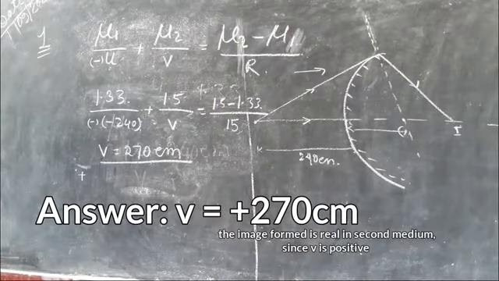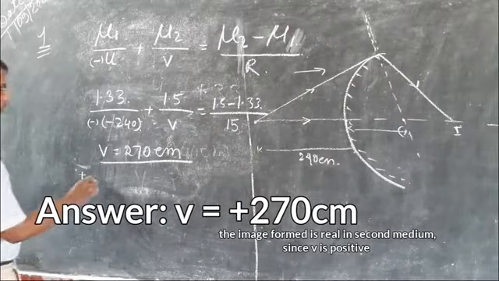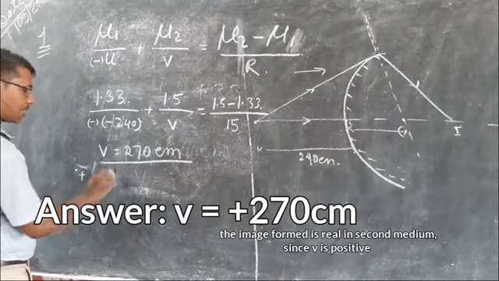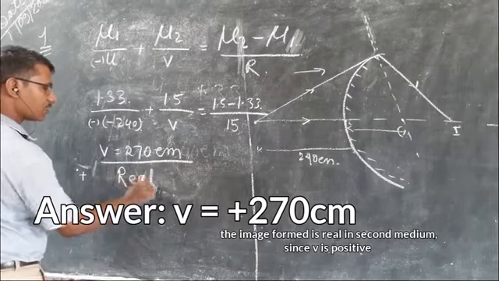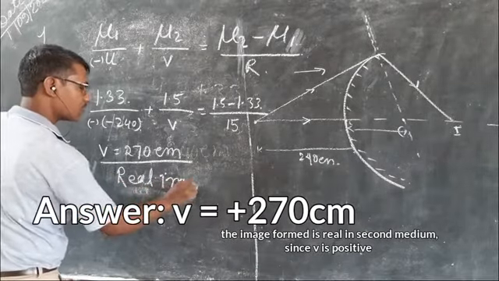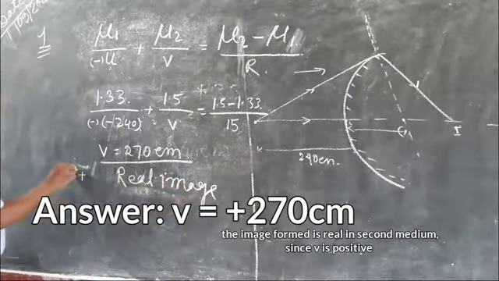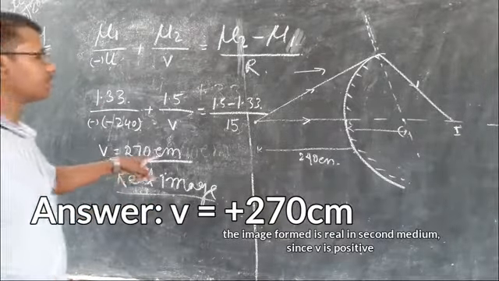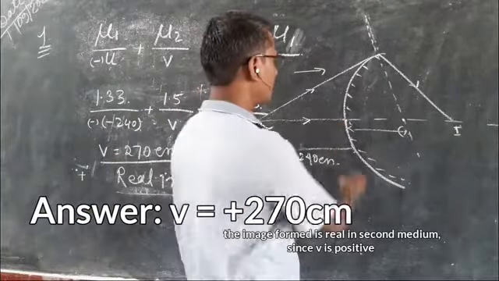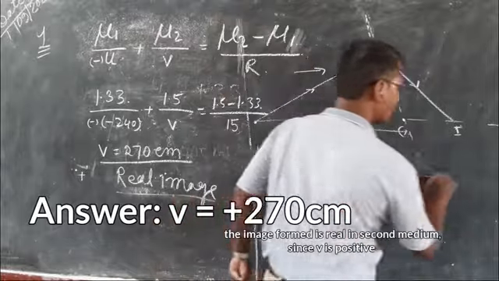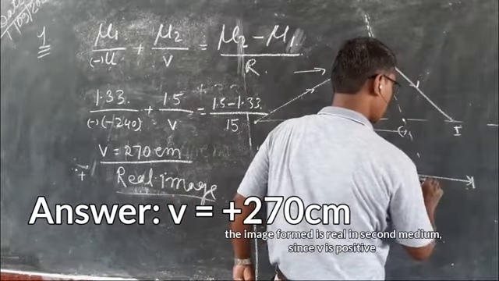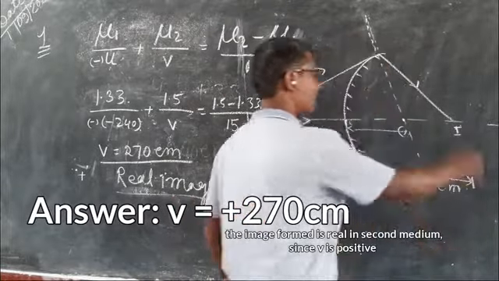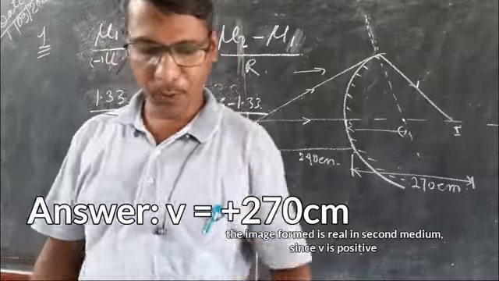Real or virtual? It is real. Since it is positive, it is a real image formed at a distance of 270 centimeters from the pole of the surface. This is the solution of your problem.